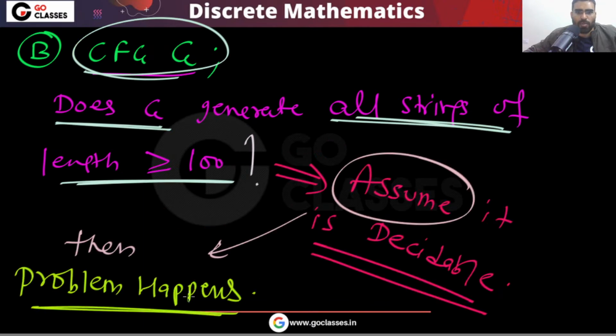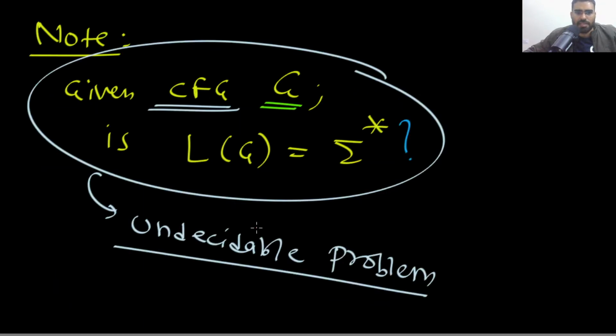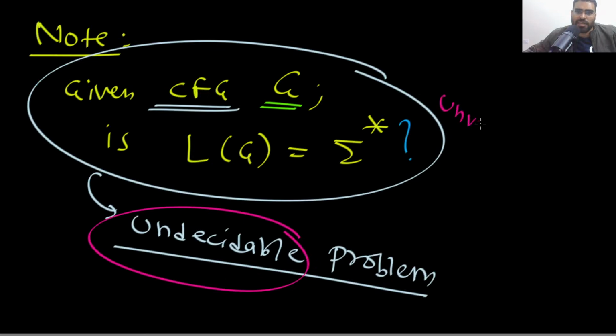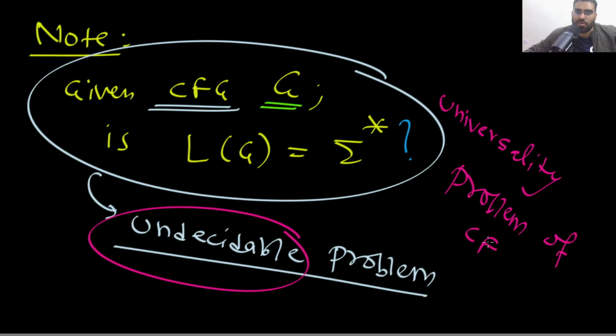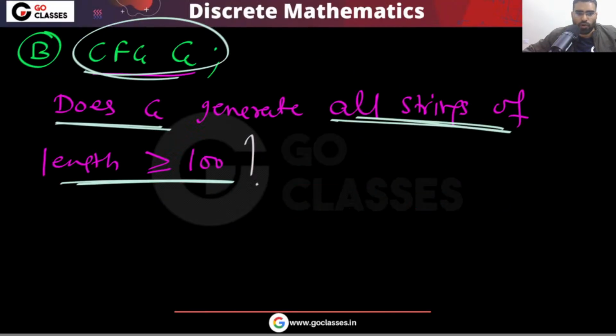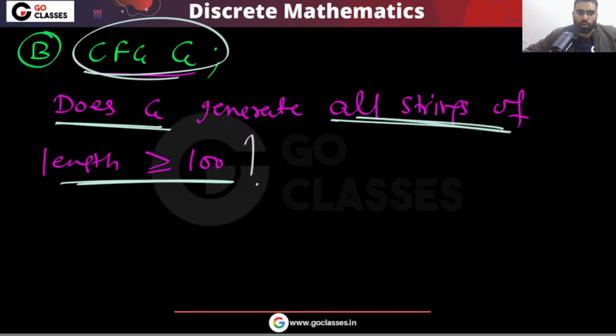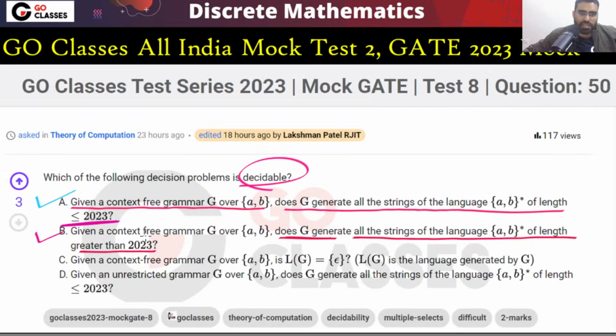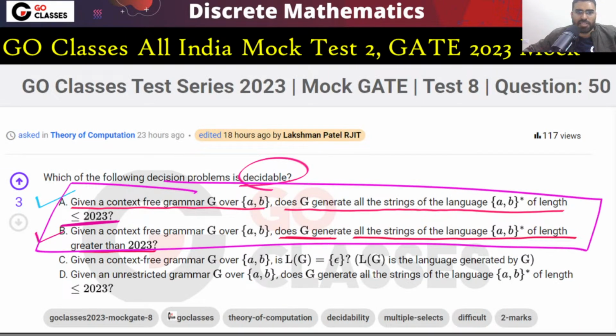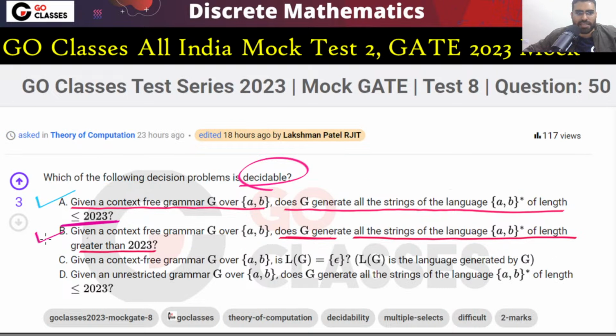So what is the beauty in option B? If you can decide for all the strings of length less than or equal to 2023, and if you can decide for all the strings whose length is greater than 2023, then you can decide sigma star. So that is the contradiction.